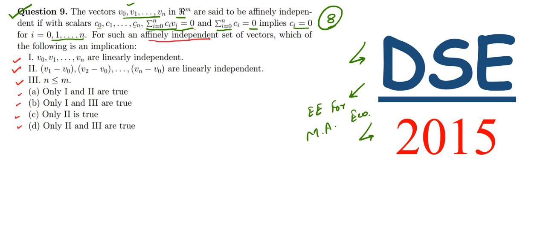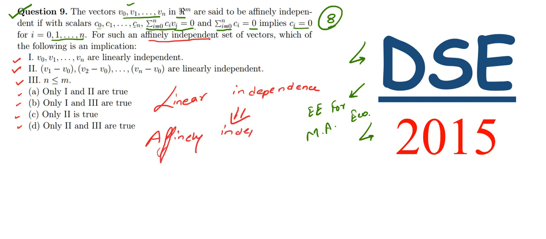So we know a basic rule that linear independence always implies affinely independence. But is the reverse possible? The answer to this question is no. Only linear independence can imply affinely independence, but the vice versa is not possible. Affinely independence does not imply that the vectors are linearly independent.